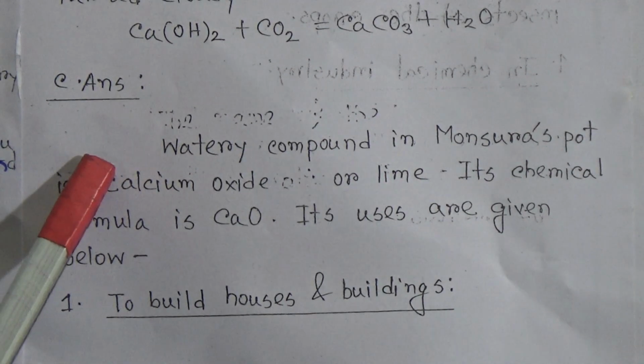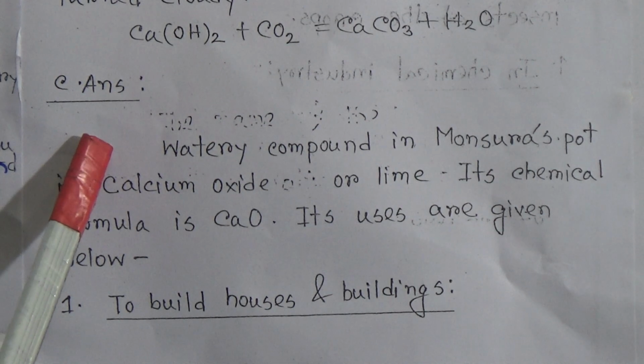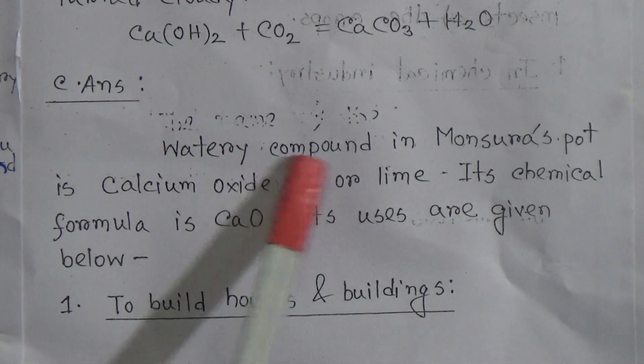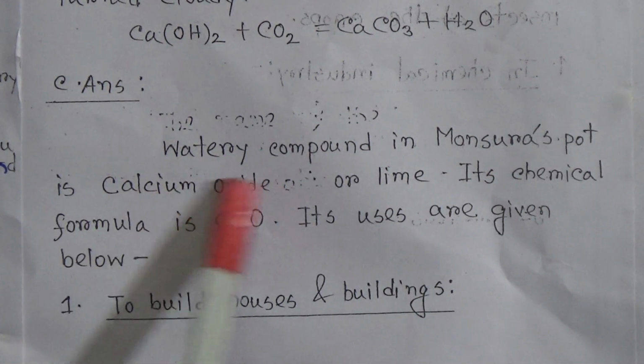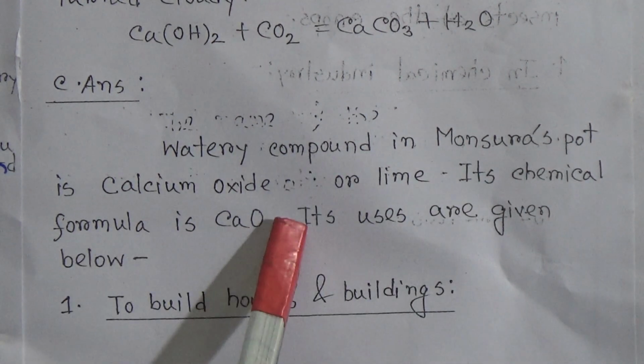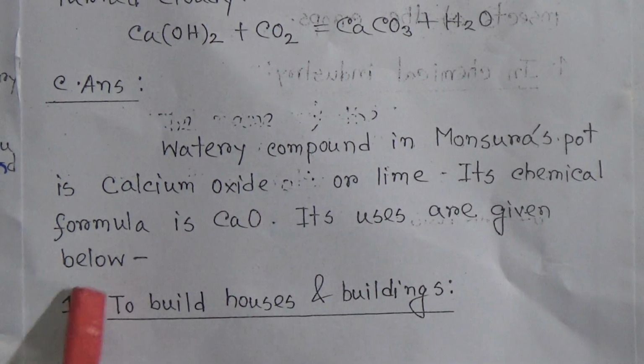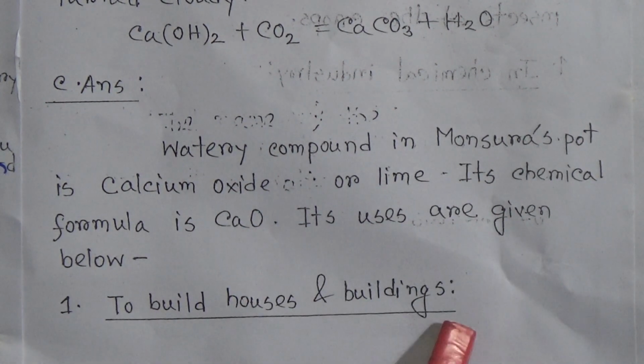And come to the next question answer, that question is, explain the various uses of the watery compound in Mansura's pot. The watery compound in Mansura's pot is calcium oxide or lime. Its chemical formula is CaO and its uses are given below. First one, to build houses and buildings.